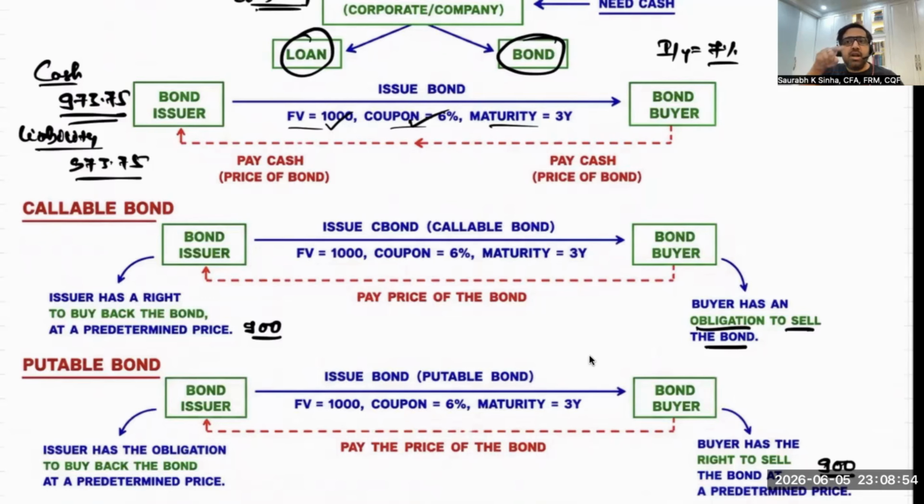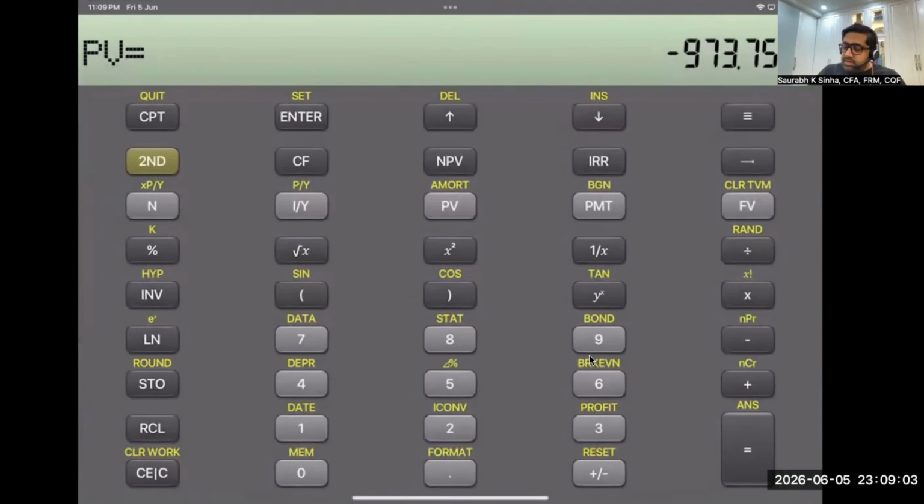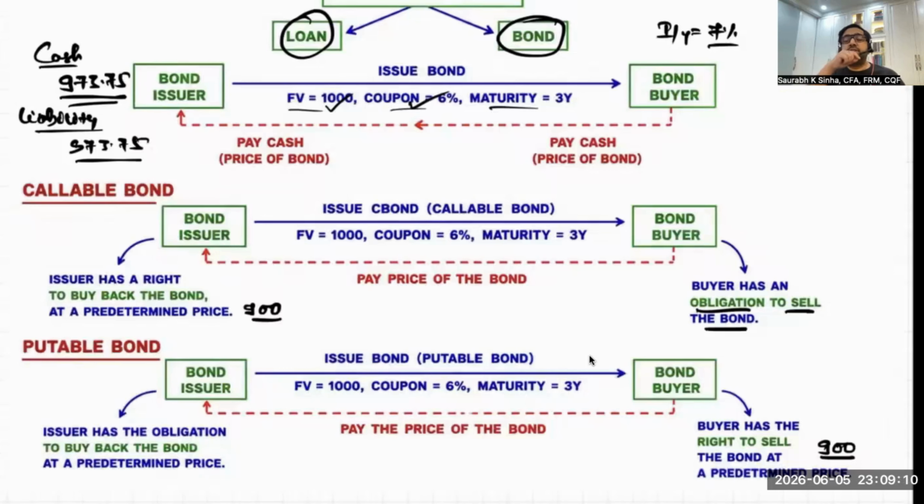Assume in the market the interest rate goes to 30%. Calculate the price of the bond at 30%. Let's calculate it. 30 I/Y, compute PV: 564. 564 would be the price of the bond, but you have the right to sell the bond back to the issuer at 900. It is a good feature. So the bond buyer will start perceiving this bond as a good bond.